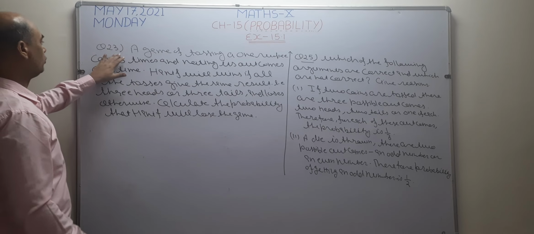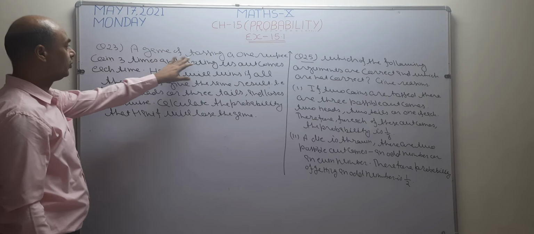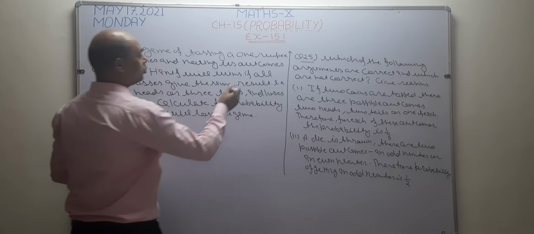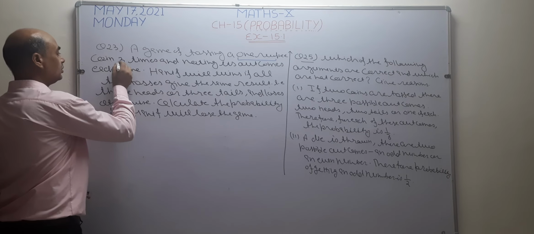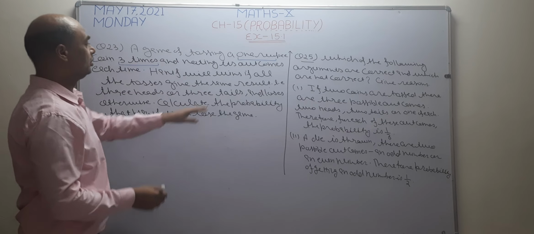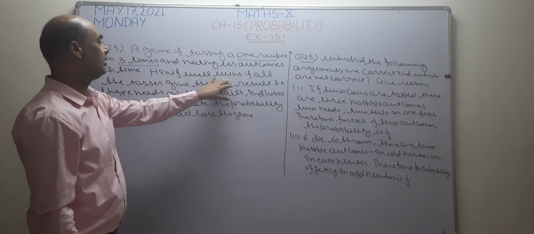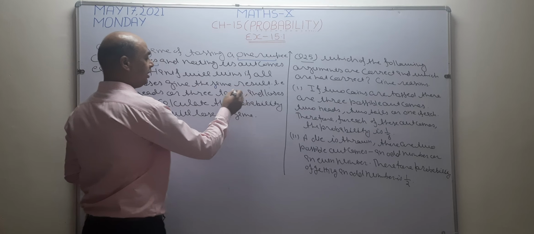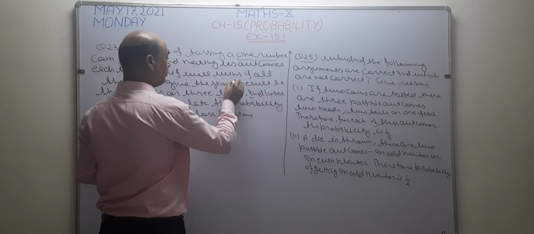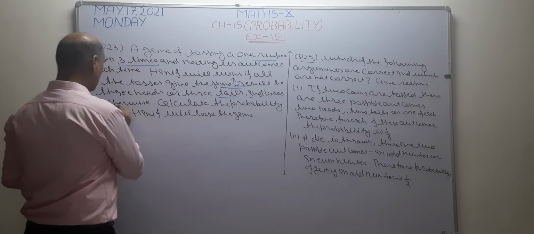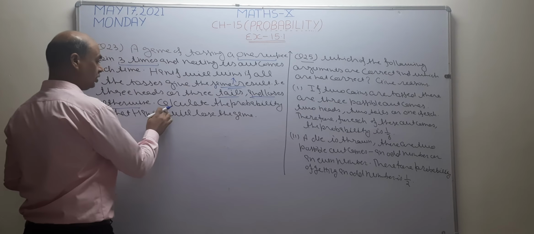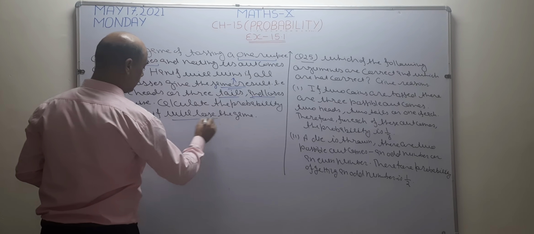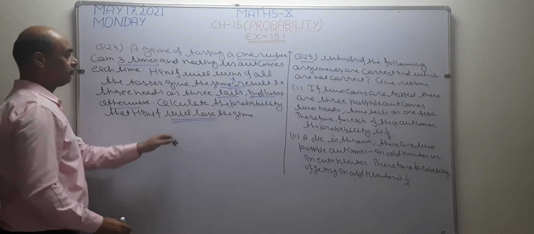Now I want to solve question number 23. See what is given. A game of tossing a 1 rupee coin 3 times. I am going to toss a 1 rupee coin 3 times and note its outcomes. Hanif will win if all the tosses give the same result. If the same result is there, then Hanif is going to win the game. Otherwise, he is going to lose the game. This is the question. Now calculate the probability that Hanif will lose the game. I want to check the probability of losing the game for Hanif.